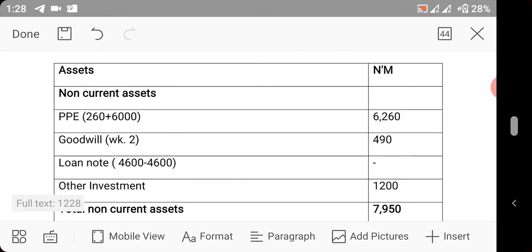So we now have goodwill. Goodwill is 490. We now have loan notes.